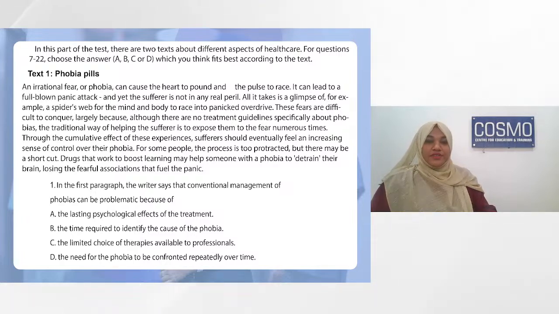So when we read through the text, let me just read through the text. In the meantime, when I read through the text, usually you can also understand the answer. So it is said an irrational fear or phobia can cause the heart to pound. Yeah, it's a bit difficult, Sagar. Yes, I will explain why we can find the answer. Let us read through the text and we'll discuss the options about how we got the answer.